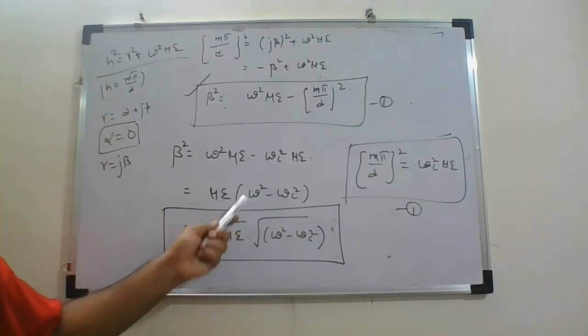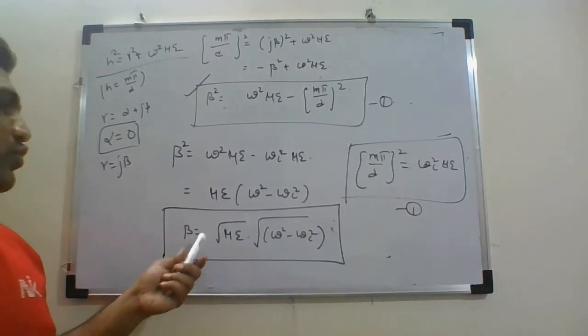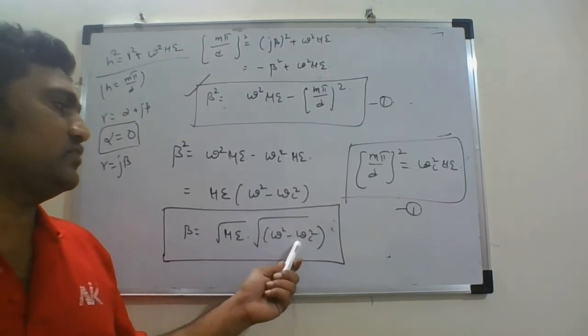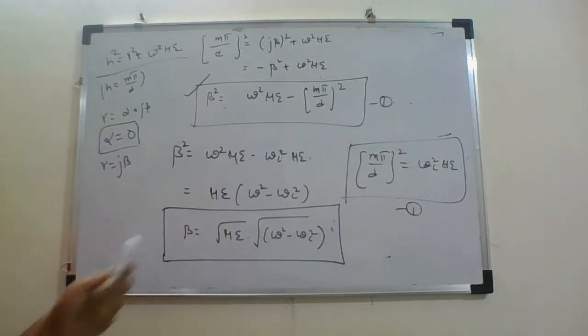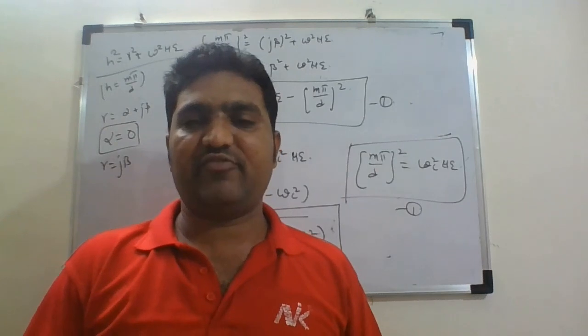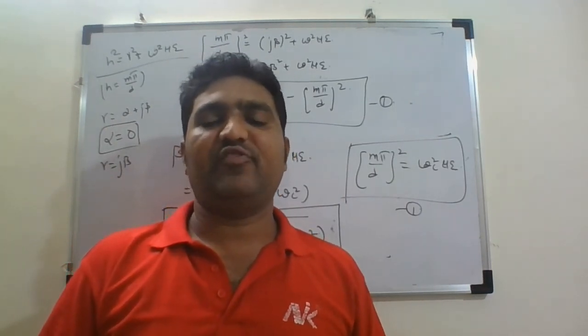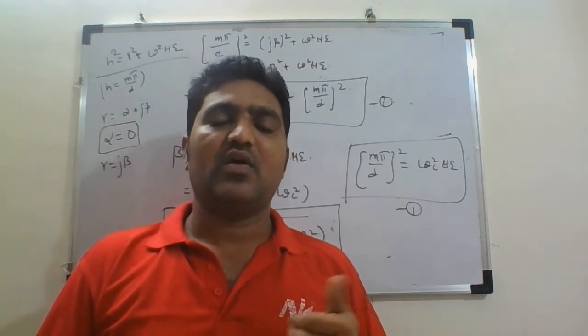Substituting that here, the final expression for beta is beta is equal to root of mu epsilon into root of omega square minus omega c square. This is the expression for the phase constant of the wave traveling inside the waveguide. So we have defined two important parameters, guide wavelength